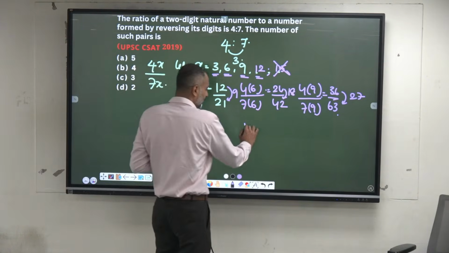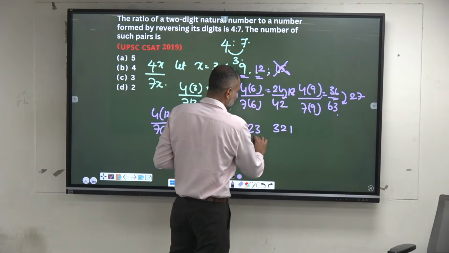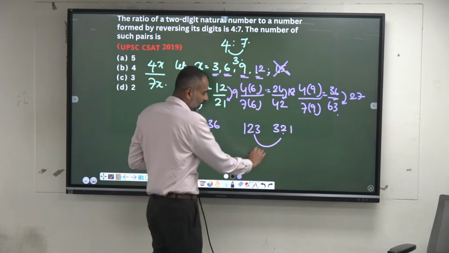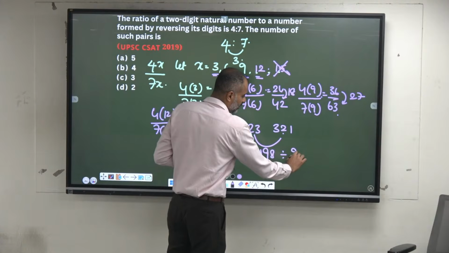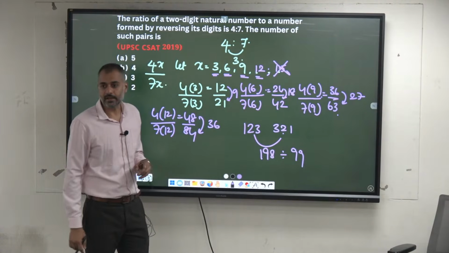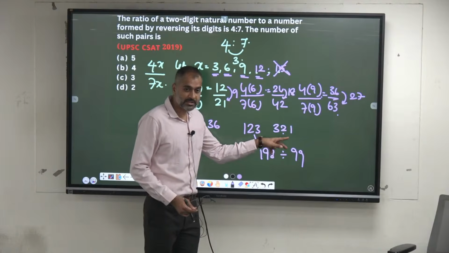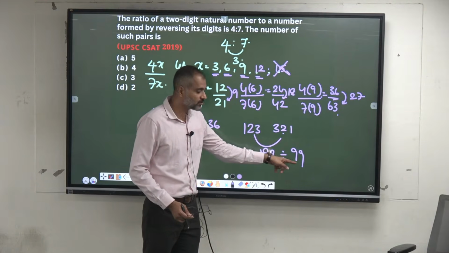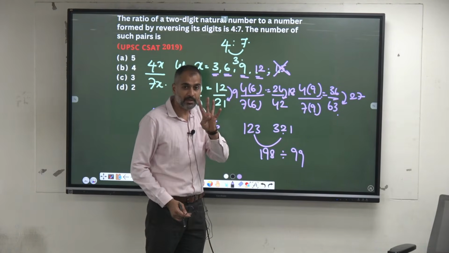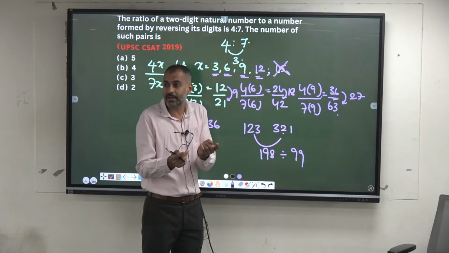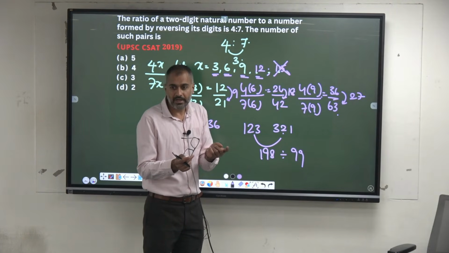Similarly, if you take 123 and 321, a 3-digit number, the difference is 198. These are all divisible by 99. Okay, a 3-digit number, when you reverse the digits, always the difference has to get divided by 99. If it is a 4-digit number, their difference always has to get divided by 999. Okay, and so on, rules.